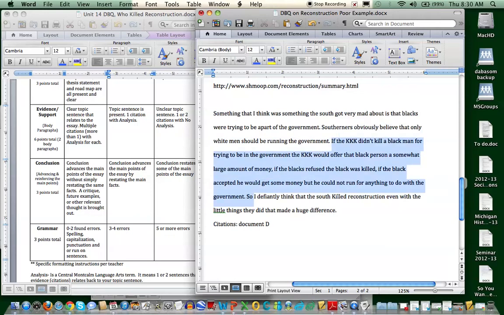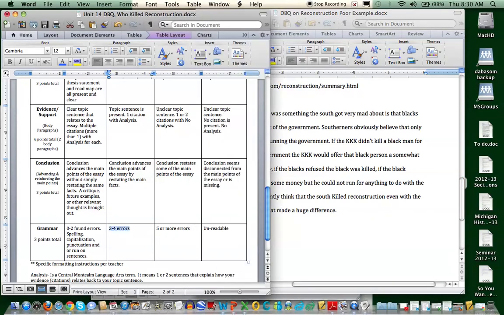To a large extent. That is a long sentence, and it's difficult for me to decipher where they're going with it. So I defiantly think, I'm pretty sure this was meant to be definitely, but defiantly could work depending how the author uses it. Think that the South killed Reconstruction even with the little things they did that make a huge difference.